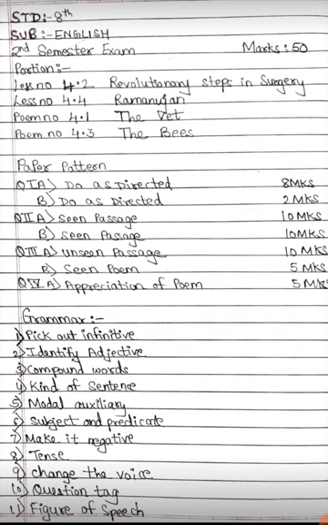Here are the grammar topics which are down below. All these grammar topics are there in your exam. Number 1, pick out infinitive. Number 2, identify adjective. Number 3, compound words. Number 4, kinds of sentence. Number 5, modal auxiliary. Number 6, subject and predicates. Number 7, make it negative. Number 8, tense. Number 9, change the voice. Number 10, question tag. Last but not the least, the figure of speech.